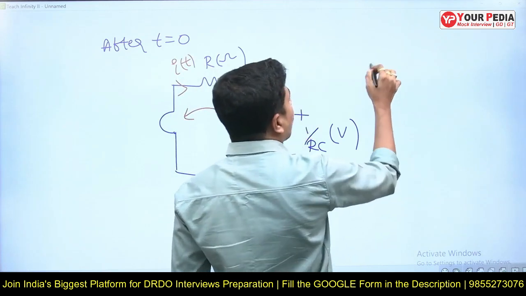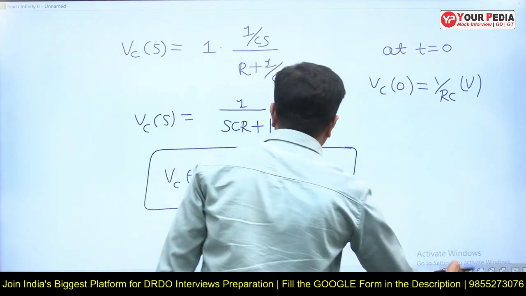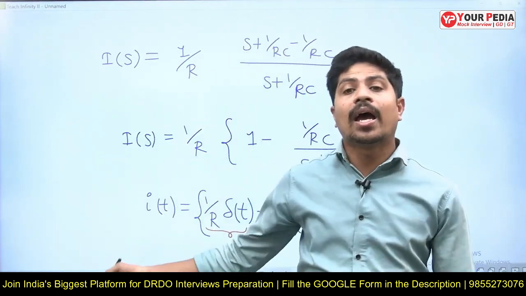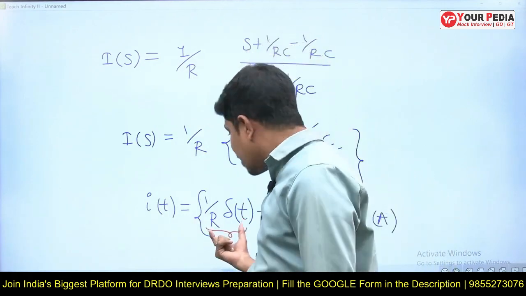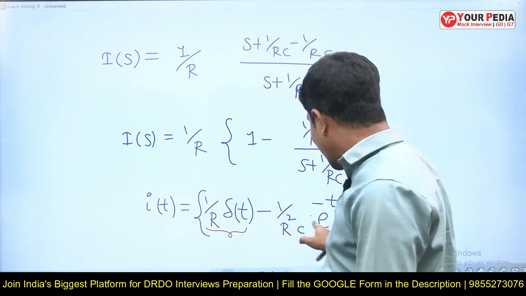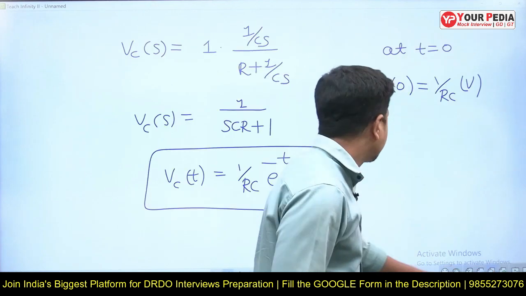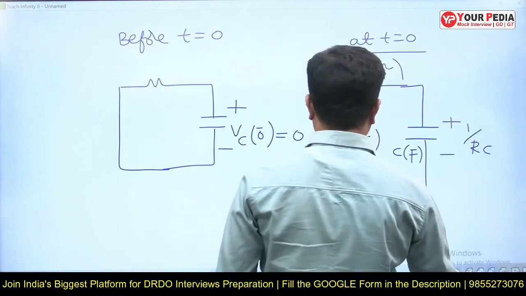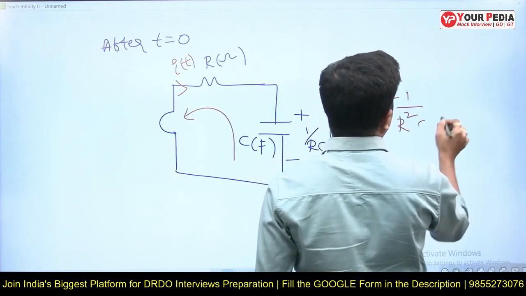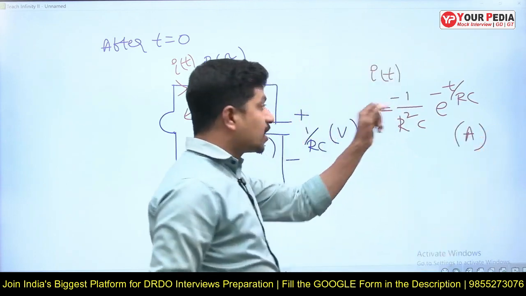That's why, observe carefully, the impulse part of the current vanishes after t is equal to 0, because an impulse exists only at t is equal to 0. The remaining part is I of t equal to minus 1 by R square C into e power minus t by RC amperes.